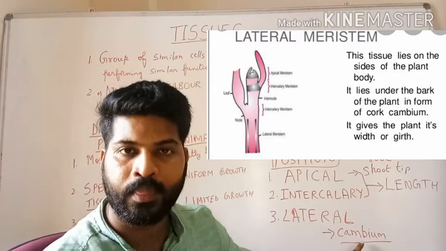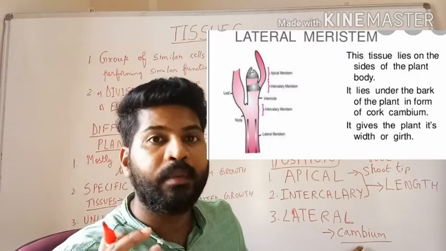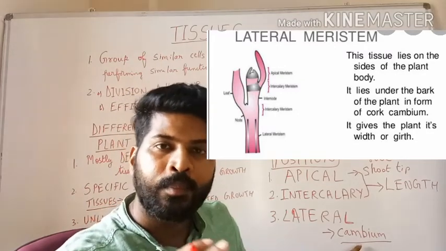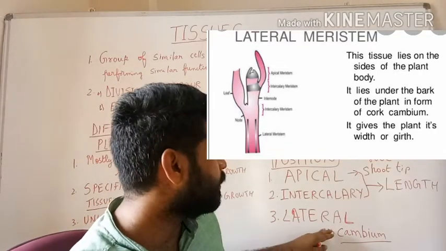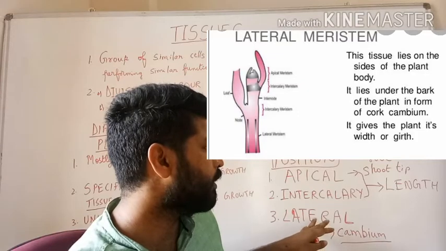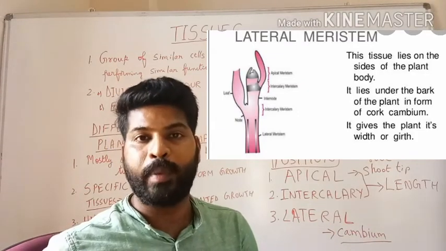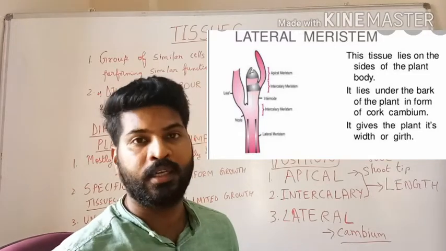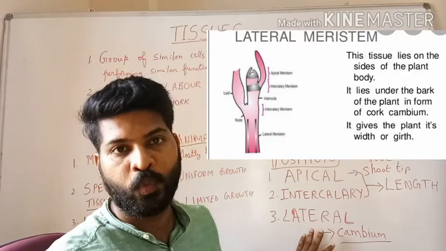This cambium is a tissue that is present in between the xylem and phloem. This tissue comes later in the development of the plant, at a later stage. When the plant is young, lateral meristem is not active.